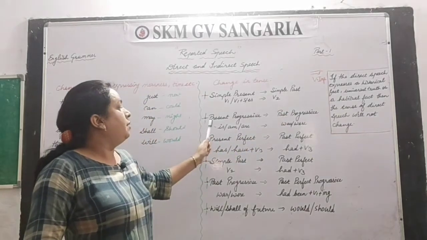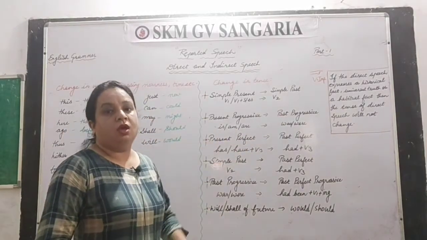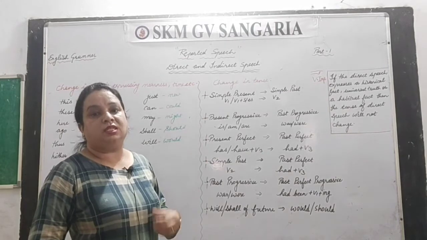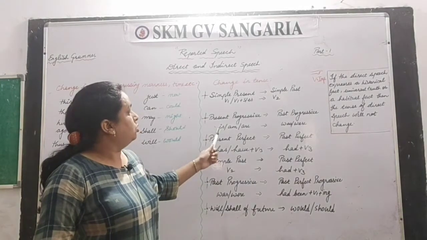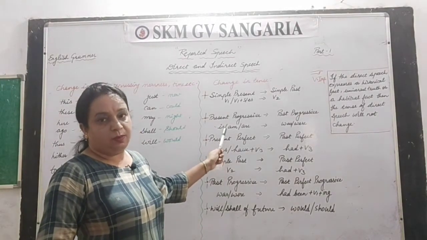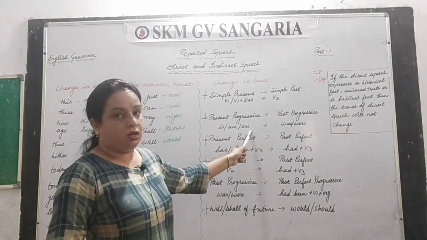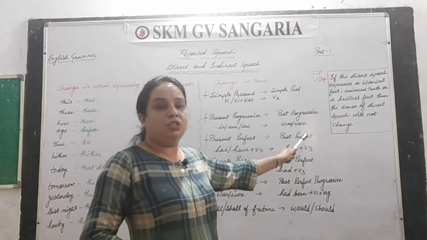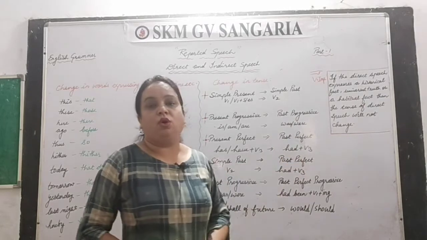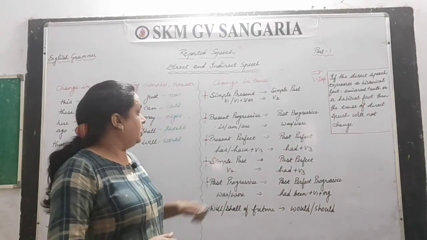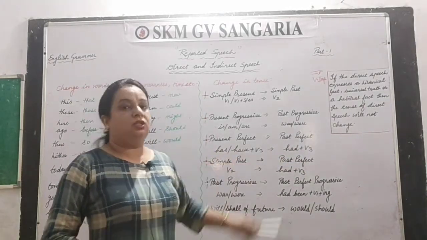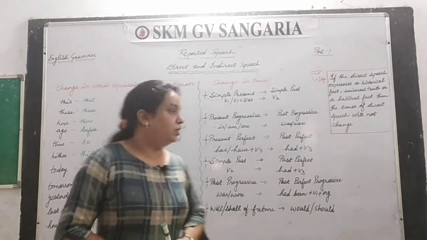Next one is present progressive. Present progressive means present continuous, right? So there the helping verbs are is, am, are. That changes into past progressive, that is was and were. Directly you have to learn is, am, are changes into was, were.